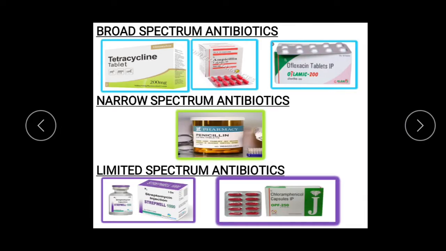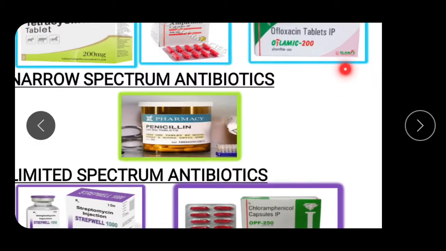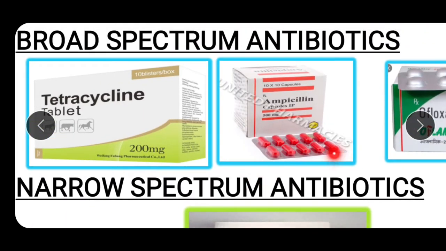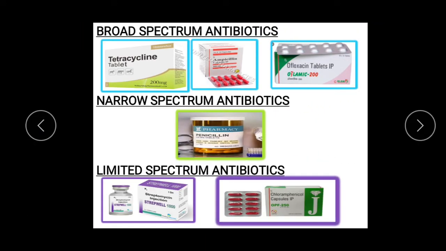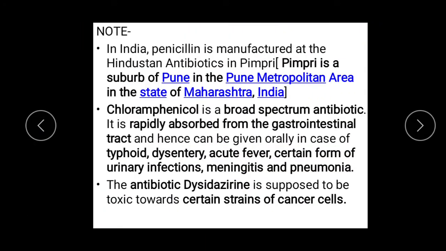Here you have again the examples of broad spectrum antibiotics: tetracycline, ampicillin, ofloxacin. Narrow spectrum: penicillin. Streptomycin and chloramfenicol are listed for limited spectrum. One important thing to note here is that Hindustan Antibiotics in Pimpri, which is located in Pune, is the main manufacturing unit for antibiotics in India.